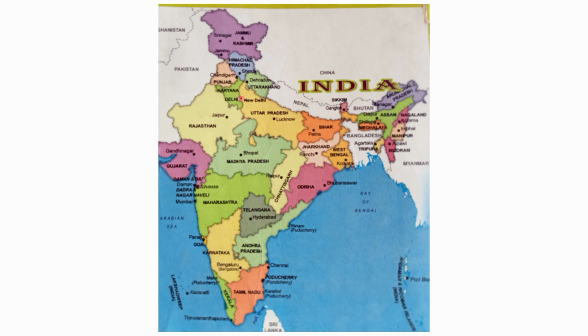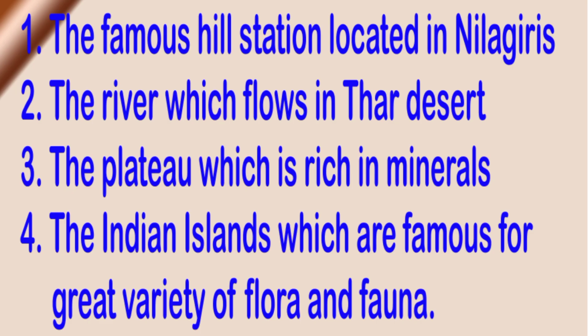Students, we have 28 states. Here are some map pointing points that are asked indirectly in the examination. Here, the famous hill station located in the Nilgiris. What is the famous hill station, students? Ooty.